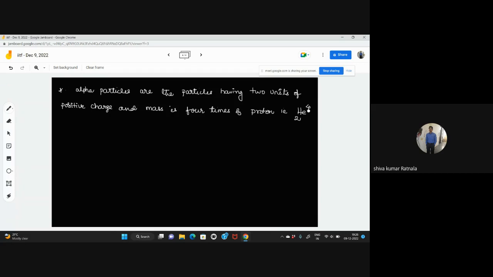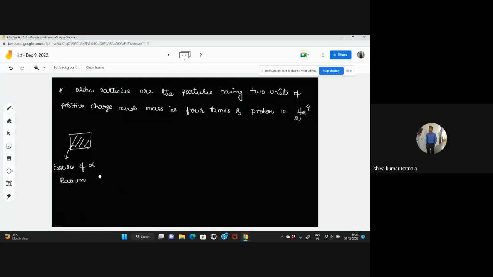So for that experiment, he has taken a source of alpha particles, and that source is the radium element. Let me draw it like this. This is the source of alpha particles, that is radium he has taken.